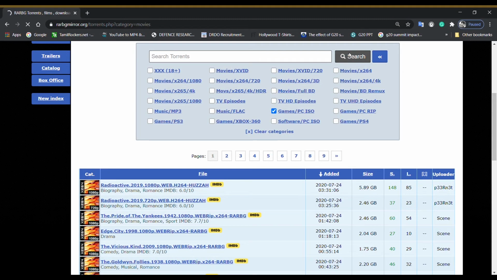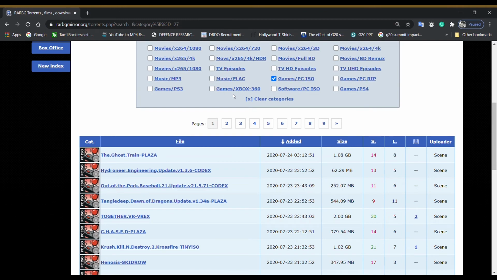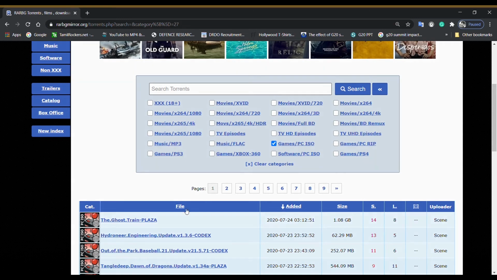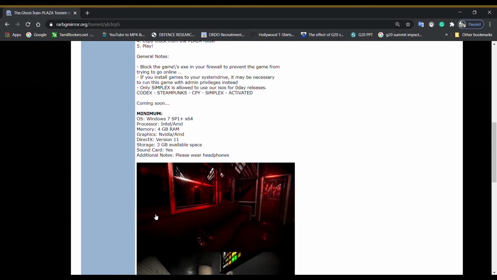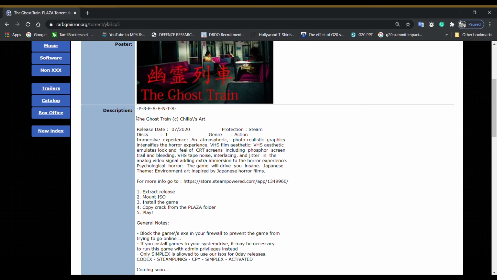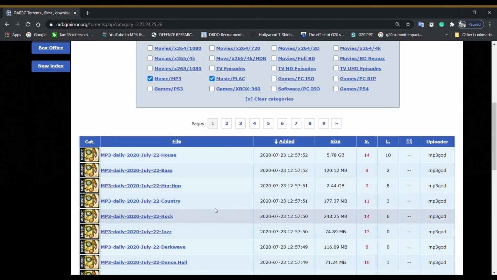And for games, it's the same procedure. You can click the filter option as per your preference on which platform you want to download the game, like PS4, Xbox or PC. You can search by game name also, but whenever you want to download a game, please go through the information given by the developer. And for music also, you can go through the same filter option to view your content in music, or you can search by music or album name.